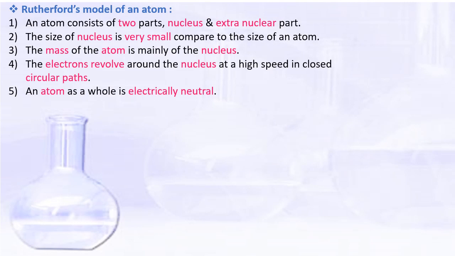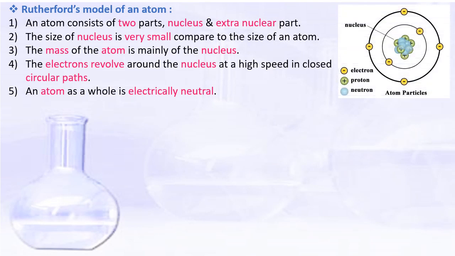According to him, an atom consists of two parts: one is the nucleus and the other is the extranuclear part. The size of the nucleus is very small as compared to the atom. The mass of an atom is mainly in the nucleus.